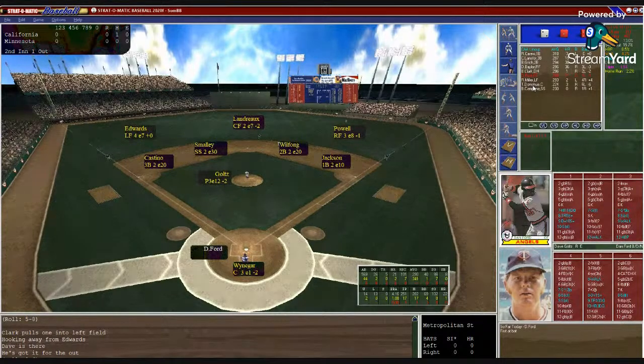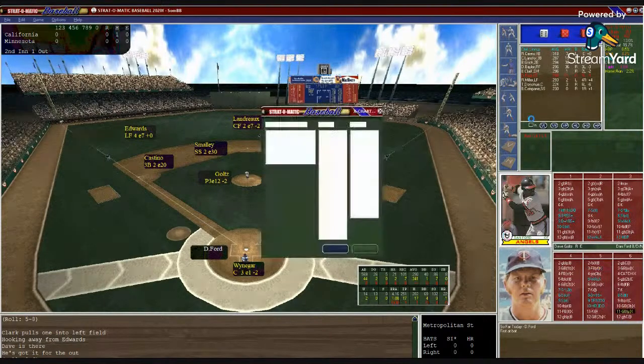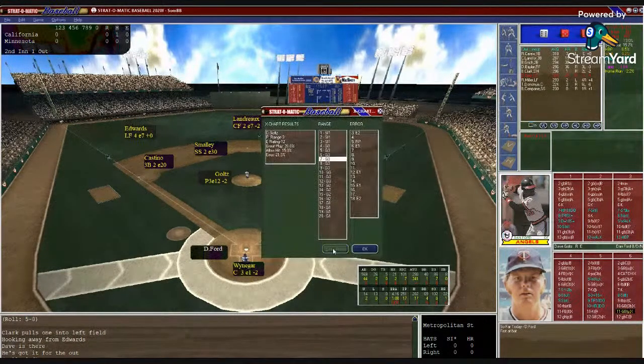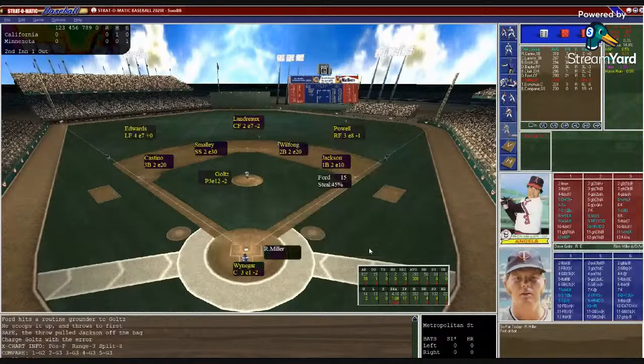And here's Disco Dan Ford hitting .341, 2 homers, 7 RBIs. Waniger puts in the target. Goltz looks in from the windup. Here's the pitch to Ford, and that is a ground ball back to Goltz. He's a 3-12. He fields it and throws. No, it's in the dirt. Jackson couldn't get it. Goltz made a bad throw, and Ford is on first with 1 out. So a big error for Dave Goltz, and Ford reaches.